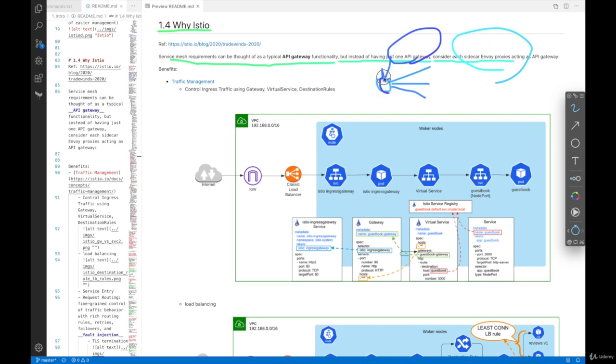But this is kind of like having a hub and spoke, right? A one-to-many relationship. This is one, and this is many. Whereas with Istio, or in general terms a service mesh, you can have multiple backend services, and they can talk to each other. So the combinations and permutations could be very large.